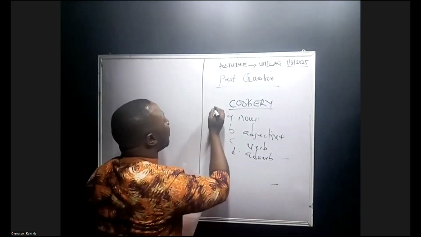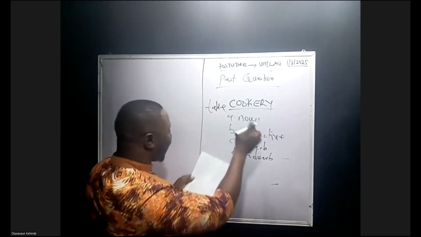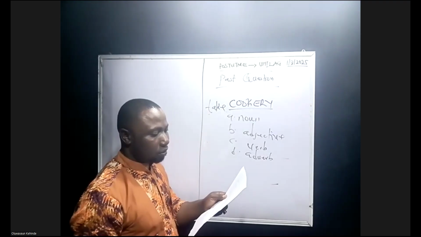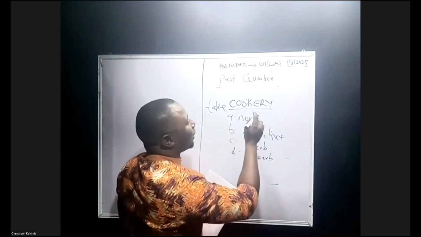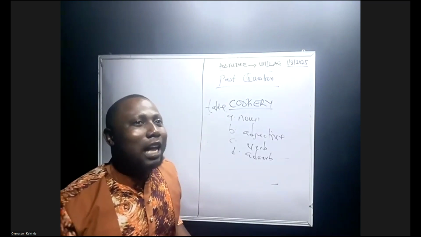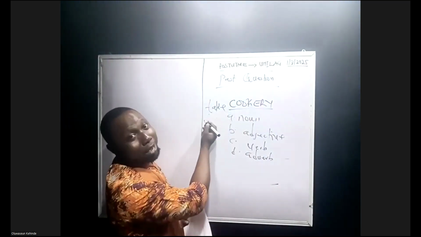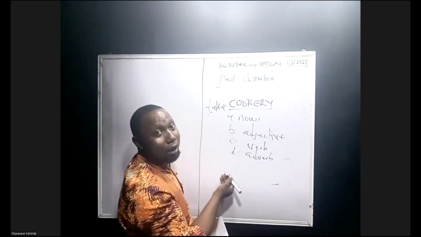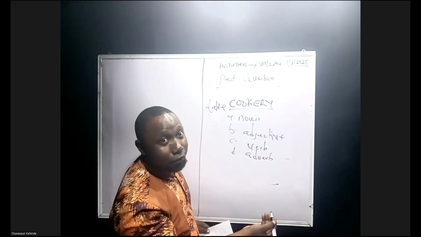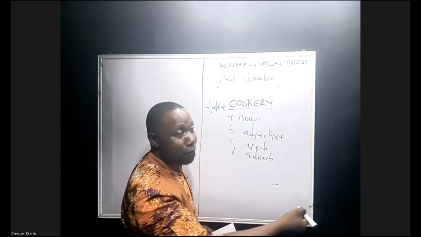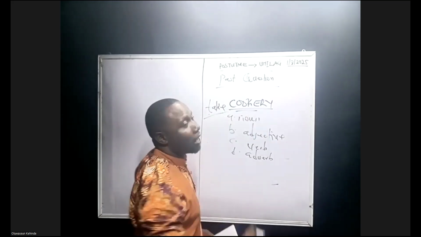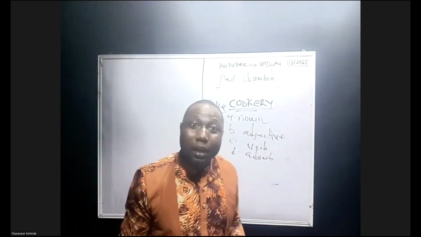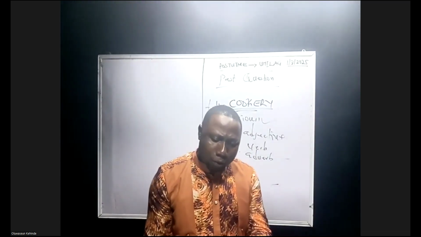Because you have the word take, right? You have take before this word, okay? And this word is not even ending in the past tense, okay? I can say that one is the main verb, and another one is the subordinate verb. You know, when you have two verbs together, one will be the auxiliary verb, while another one will be the main verb. But it is not like that, because this is not that verb. So the correct expression is what? It's a noun. Clap for yourself. All right. On this basis, let's move on to the next question.